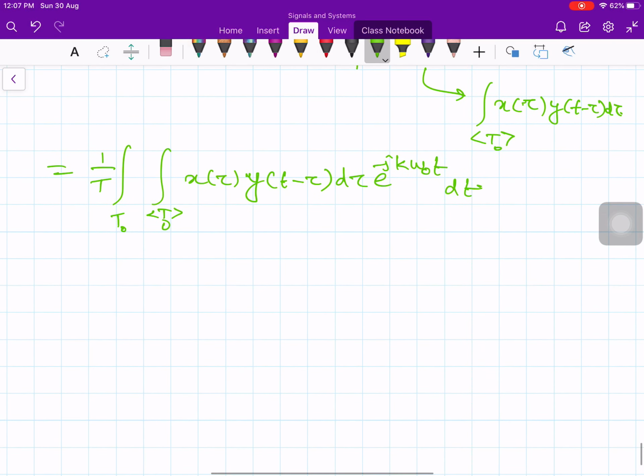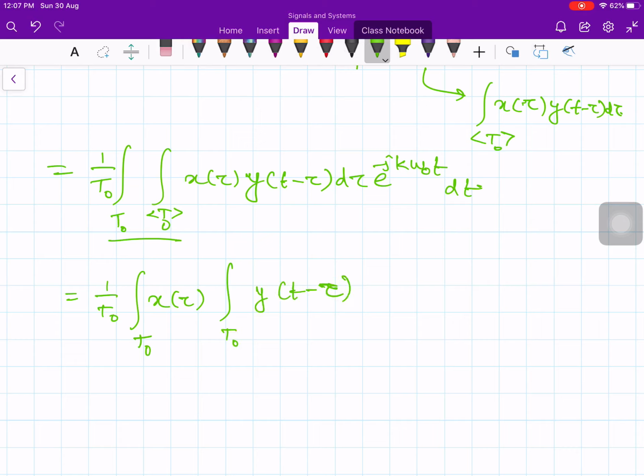Now interchange the order of integration. So I have two integrations over the period of T naught. So 1 over T naught integration of x of tau, over T naught integration of y of t minus tau e to the minus j k omega naught t d tau dt.